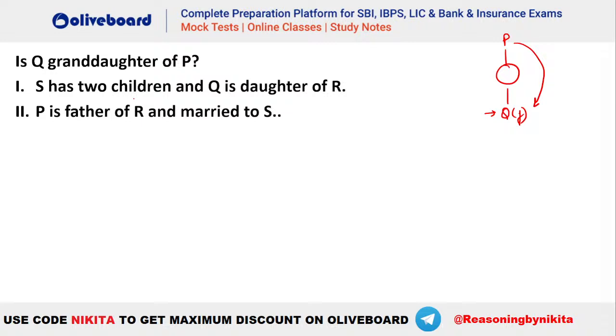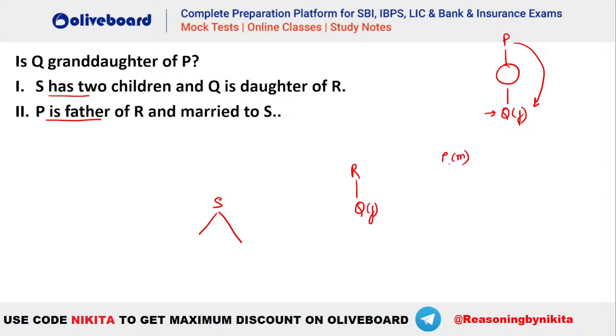Okay, so let's check. S has two children, Q, right? So S has two children. Let's say this is given. So S has two children and Q is the daughter of R. So Q is the daughter of R here. Okay, so we do not know how to compare this S, R and Q. We do not know that, right? We will check. It is also given P is the father of R. Okay, let's use the second one only. I did not see granddaughter. Chalo koi baat nahi. It's okay, Avi. No issues. So P is the father of R.